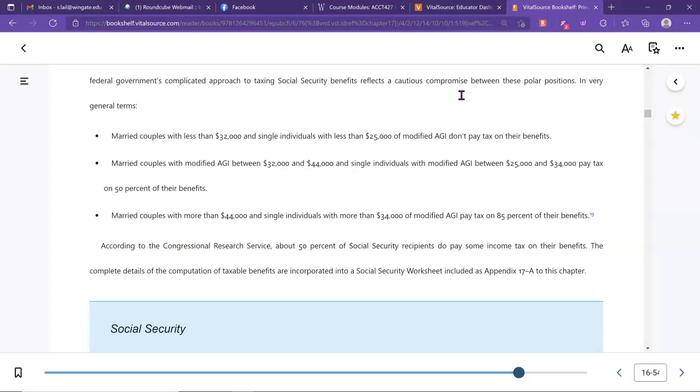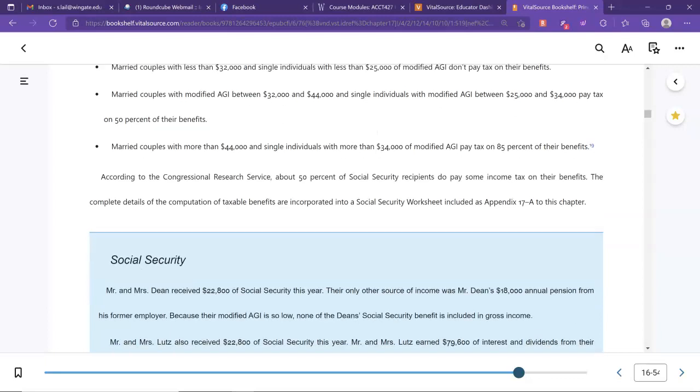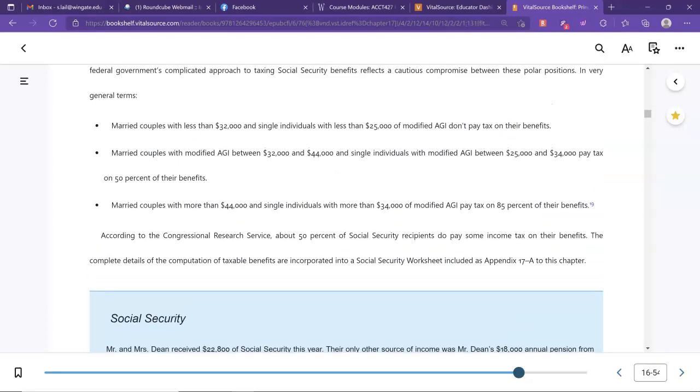Then if you are between $32,000 and $44,000 and married, or single and between $25,000 and $34,000, that's not a big gap, $12,000 and then $9,000, you pay tax on 50% of your Social Security income. So that's not a big range for that middle part.